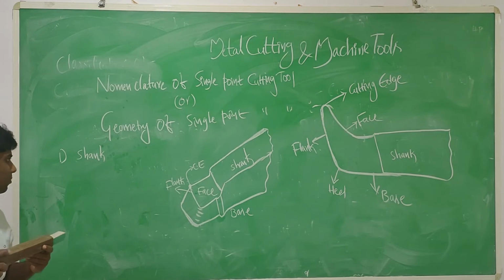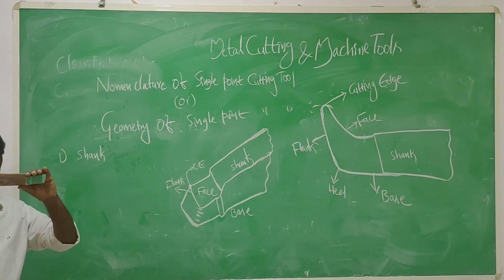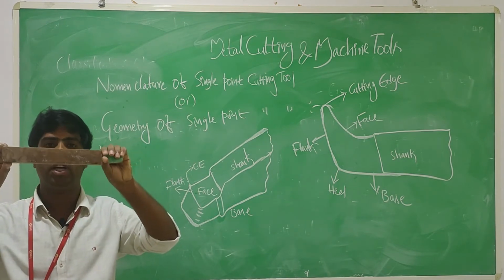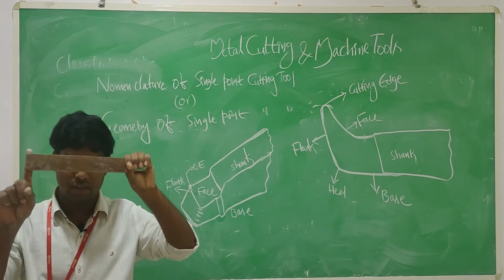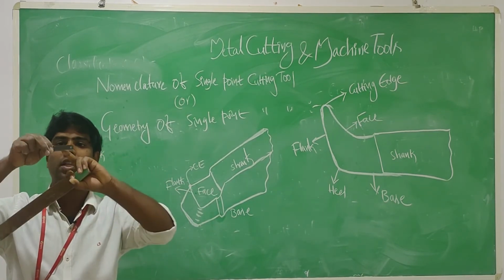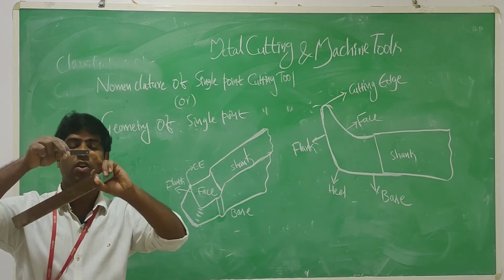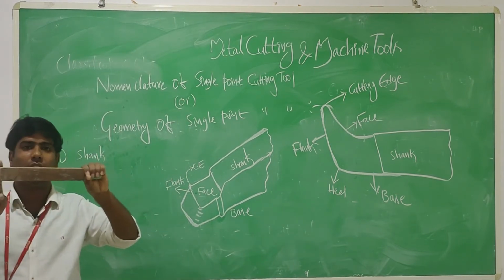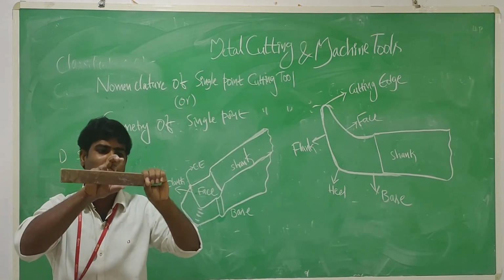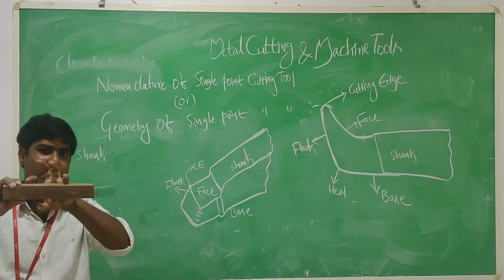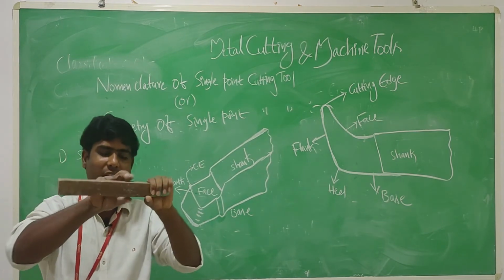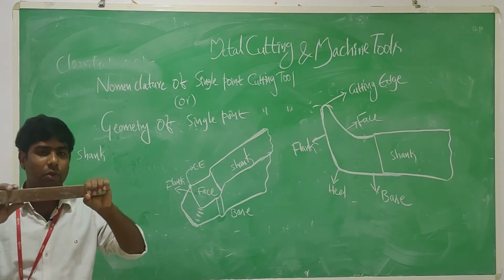So coming to shank. This is the shank in a single point cutting tool. This spot is shank. For example, this is the single point cutting tool, and this spot is called the shank. The shank always forms the solid object of the cutting tool. So what I'm saying is, shank is the solid body of the cutting tool.